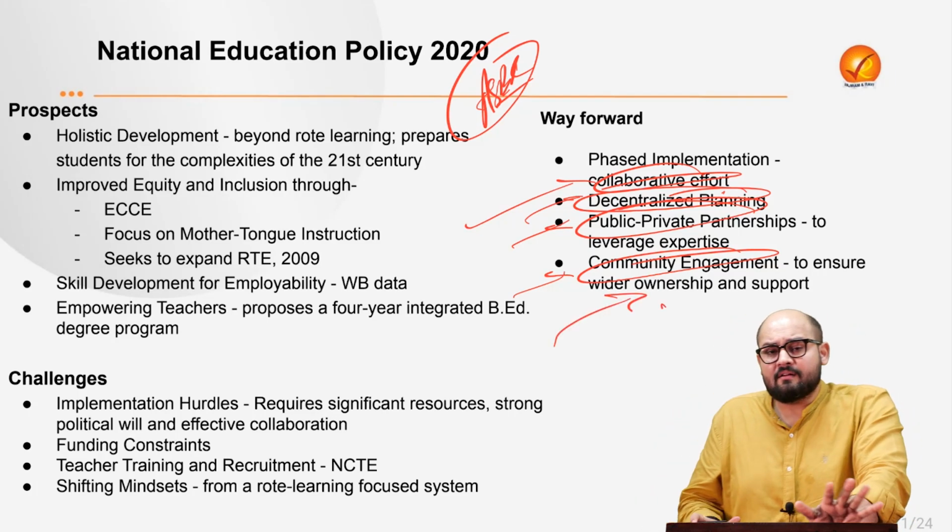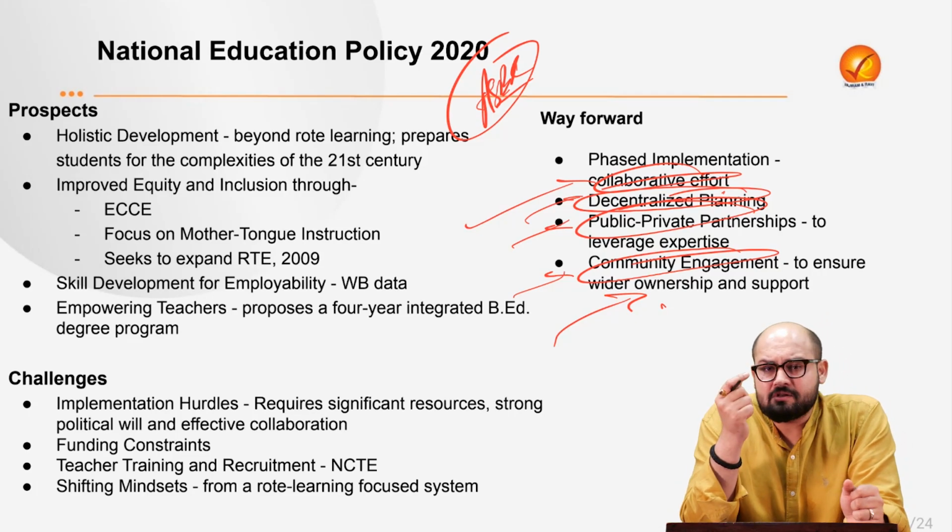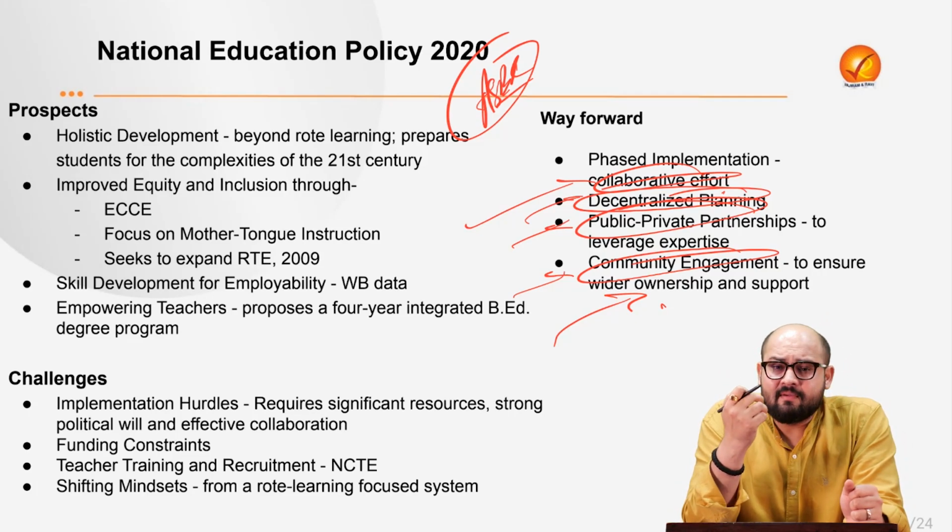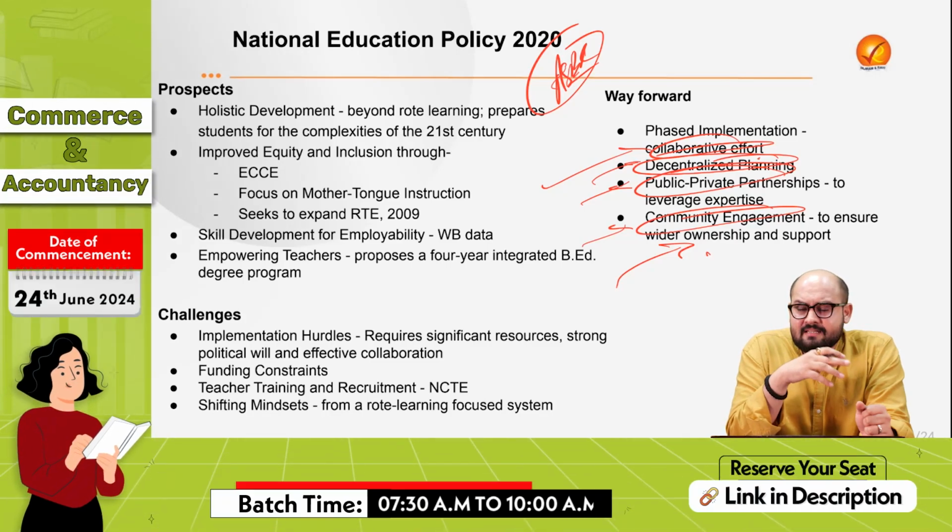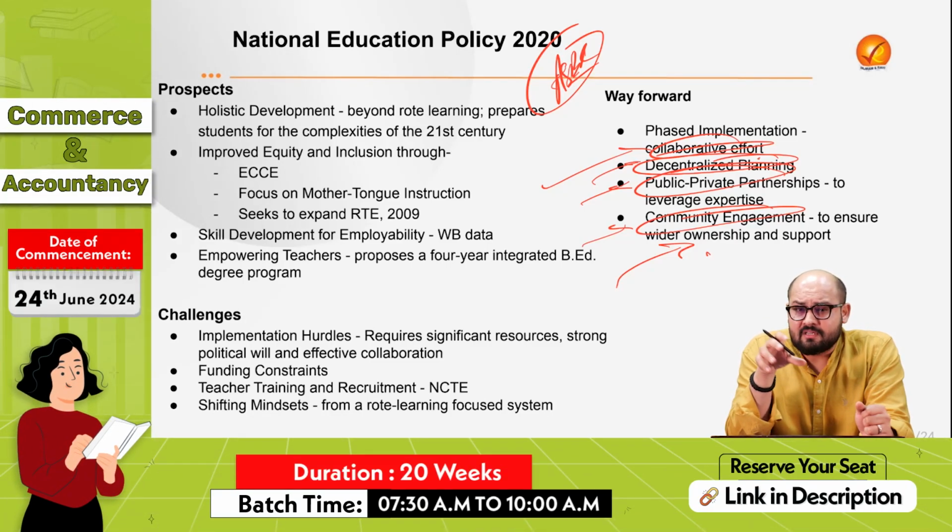So finally, what we are trying to say is that the aspirations of the National Education Policy are very high, very ambitious, and definitely we are striving to work on that. But there are some implementation challenges. There are challenges with respect to the states at large. There are challenges with respect to the different regions.